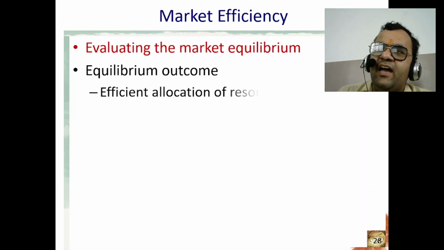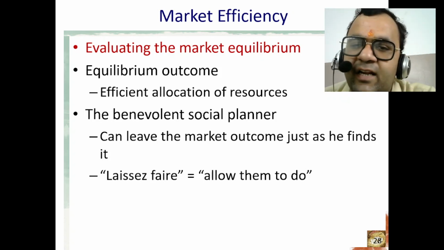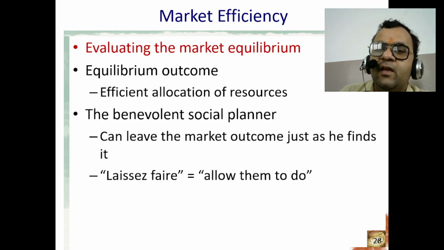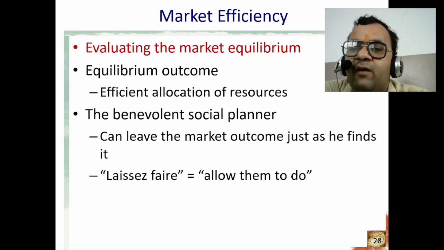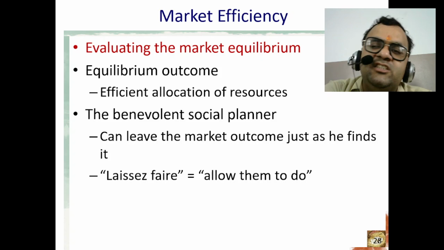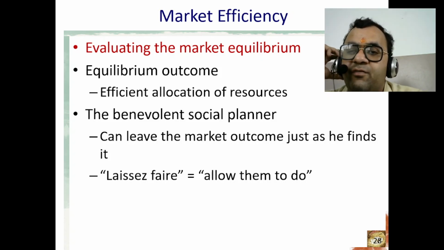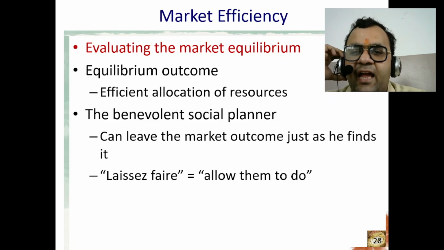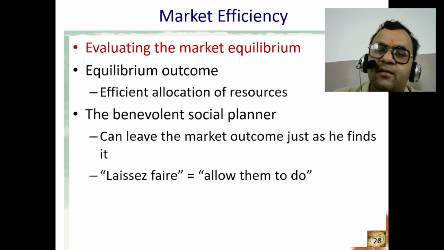Now the question arises, how can we evaluate the market equilibrium? To evaluate the market equilibrium, we have to follow the following steps. The first step is to identify the market. Define the market you want to evaluate, including the product, location, and time period. Determine the supply and demand curves, estimating them using data or statistical techniques.